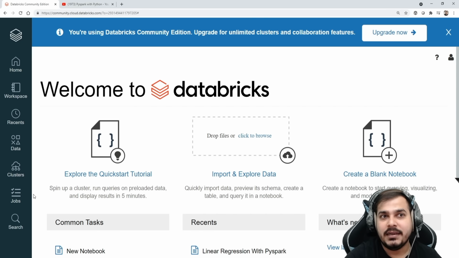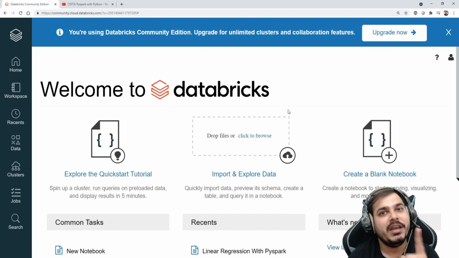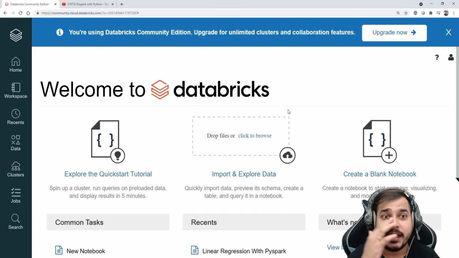Now this is my Databricks community account. Remember, in the community version we can only create one cluster. I'll also be showing you the upgraded versions. Probably in the future I'll be buying it, and I'll try to show you how you can also create multiple clusters, unlimited clusters. But for that you also need to use some clouds like AWS or Azure.